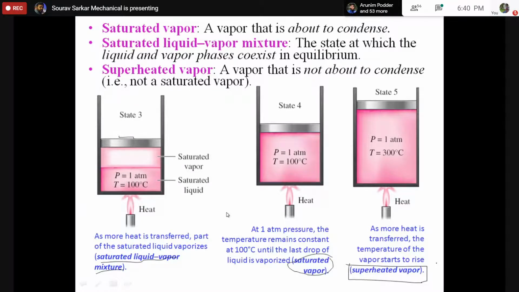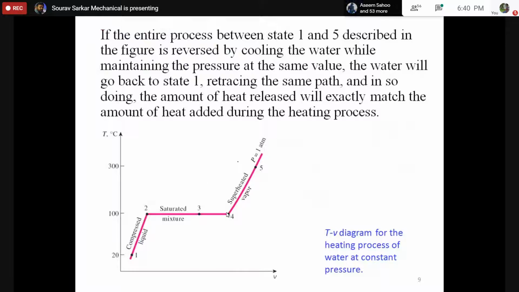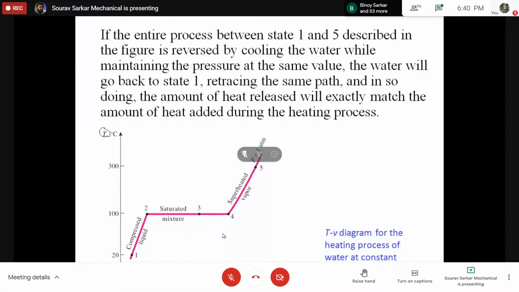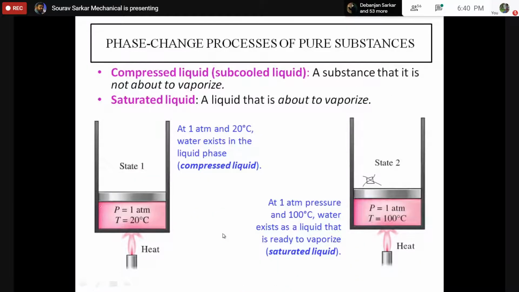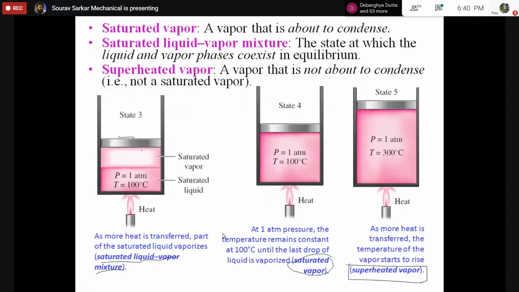Okay, so now if I try to plot temperature with respect to the volume. Volume means the specific volume. How to get the specific volume? You know the initial total volume, you will simply divide by the mass. If we know this total volume, I will simply divide by the total mass, so I will get my specific volume. So we understood that as we are heating, my volume is increasing and the mass remains constant. So finally my specific volume is changing.